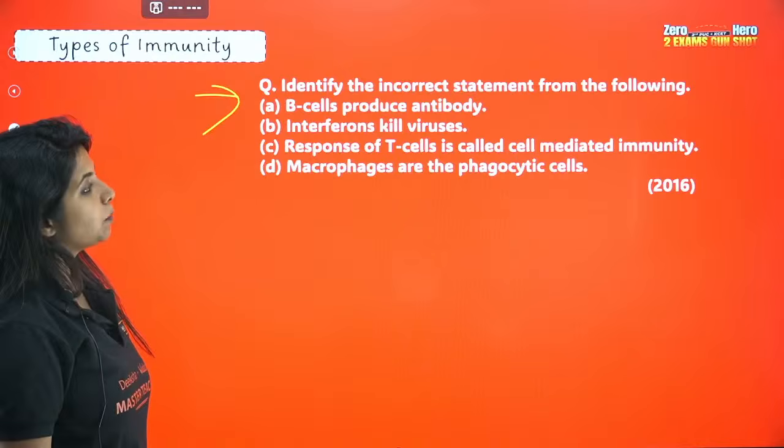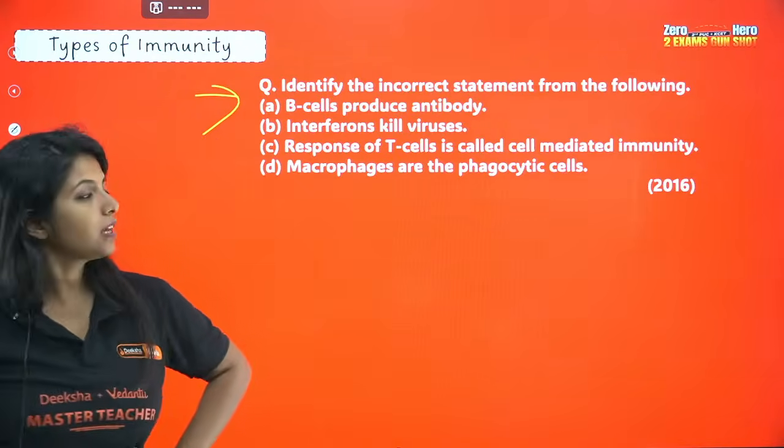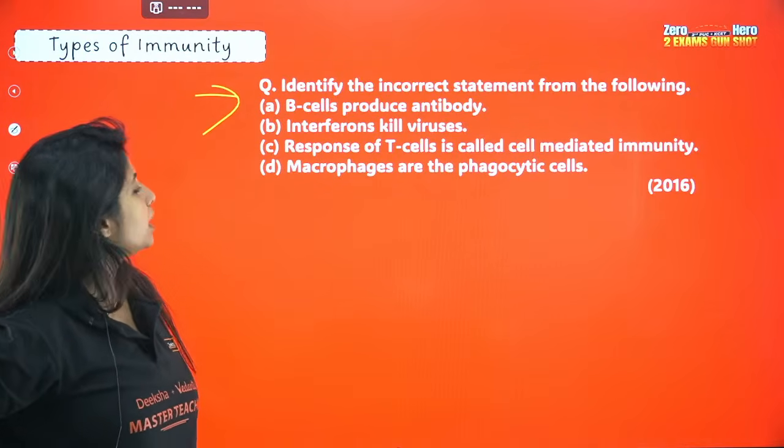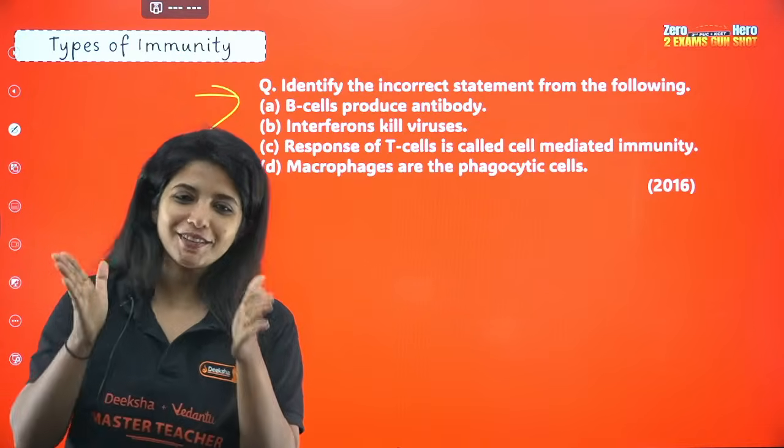Identify the incorrect statement from the following. B cells produce antibody, interferon kill viruses, response of T cell is called cell-mediated immunity, and macrophages are the phagocytic cells. What is the answer for this question?